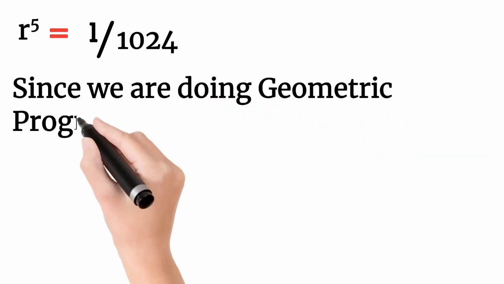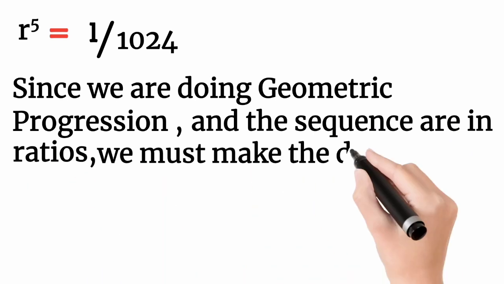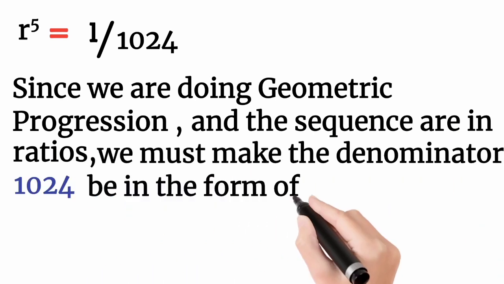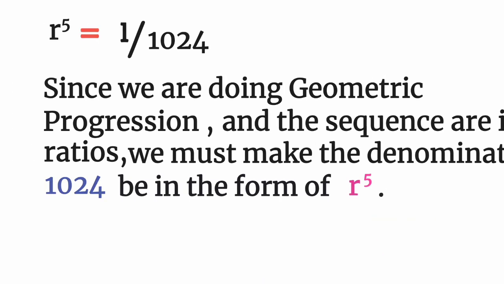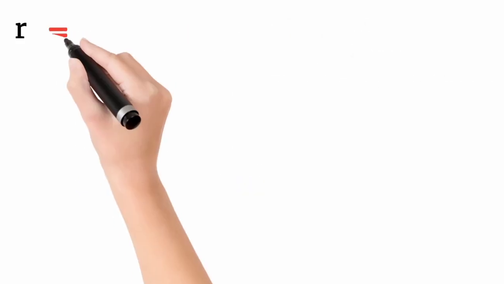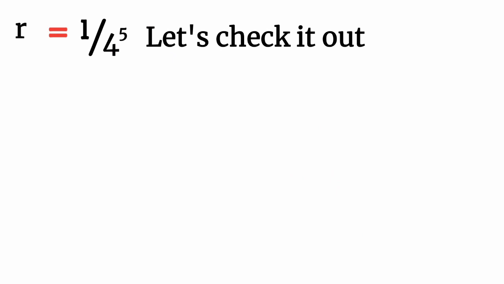Since this is a geometric progression, the sequence is in ratios. The denominator 1024 is r raised to the power 5, so r is 1 over 4 raised to the power 5. Let's check it out: 4 times 4 is 16, which is 4 squared.